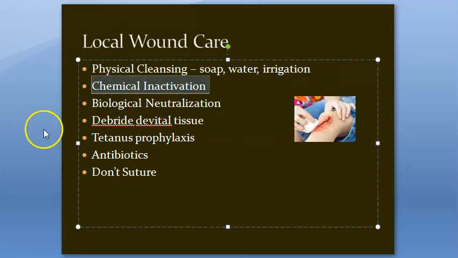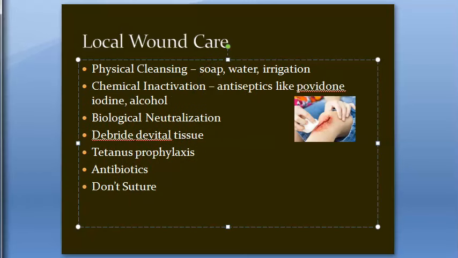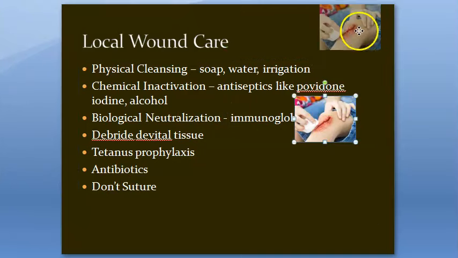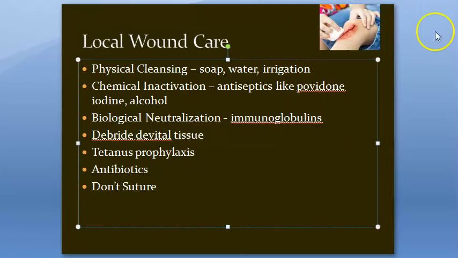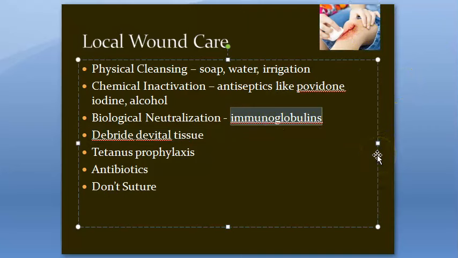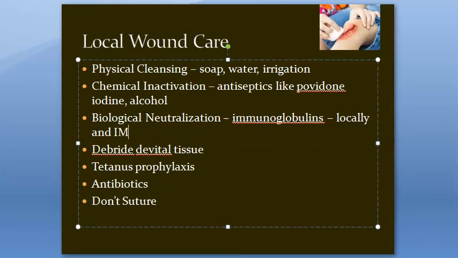Then chemical inactivation. Here antiseptics like iodine or povidone, alcohol, okay? So you will use antiseptics like povidone, iodine, alcohol, etc. Then biological neutralization, how you can do with immunoglobulins. So what they will do, they will give rabies immunoglobulins at the site of wound, right? At the local site they will give the immunoglobulins and also they will inject IM. So they should give it where? Locally and IM. Then the devitalized tissues should be debrided.